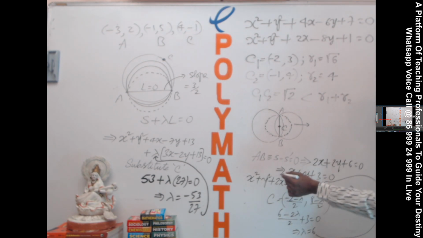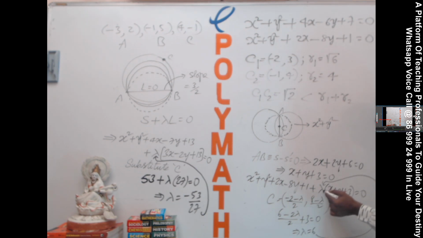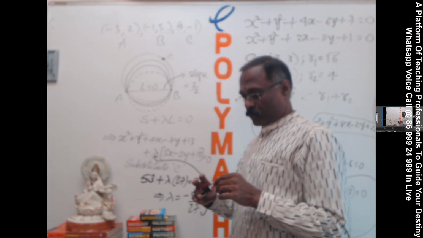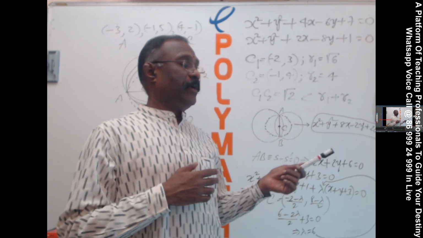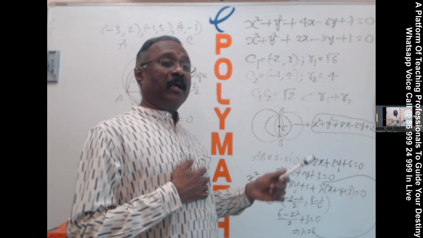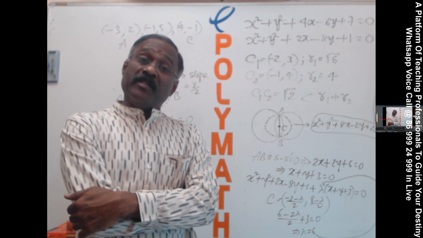The required circle becomes x square plus y square. We substitute lambda 6 here: 6x plus 2x, 8x; 6y minus 8y; plus 1 plus 18, 20, equal to 0. This is the equation of the required circle whose common chord is its diameter. This model is important.